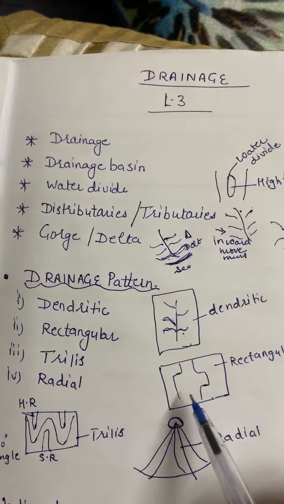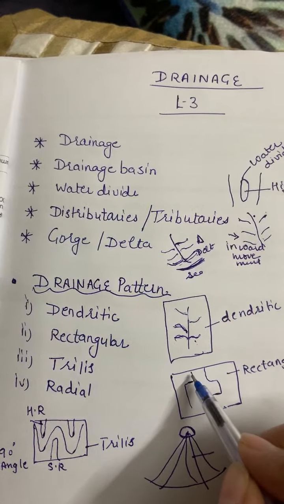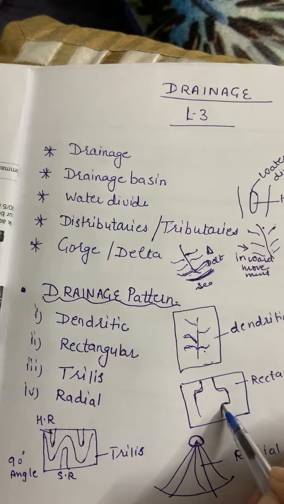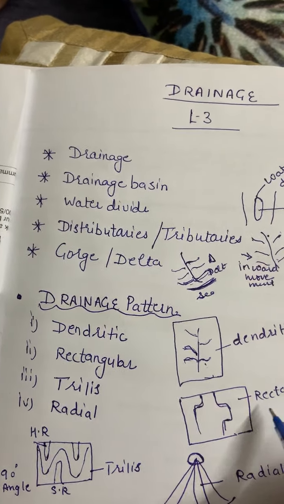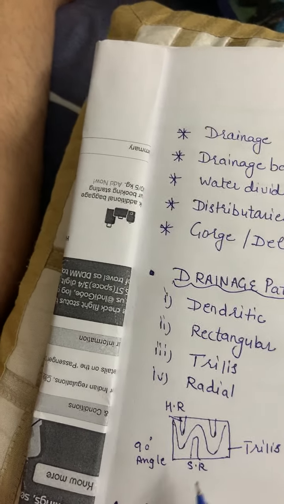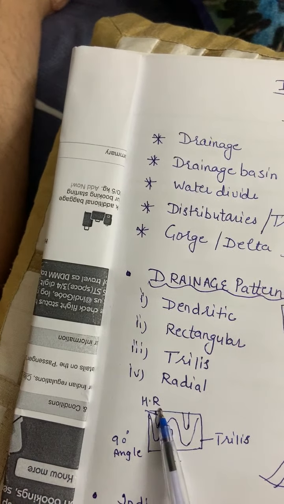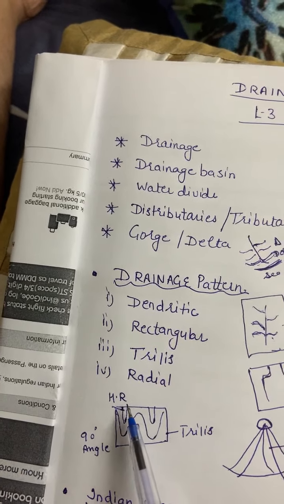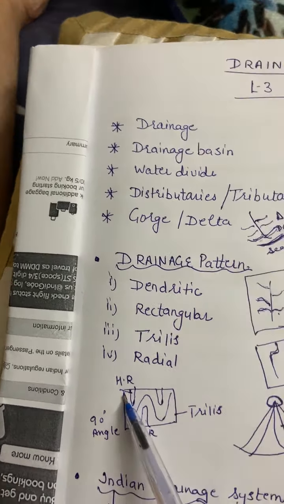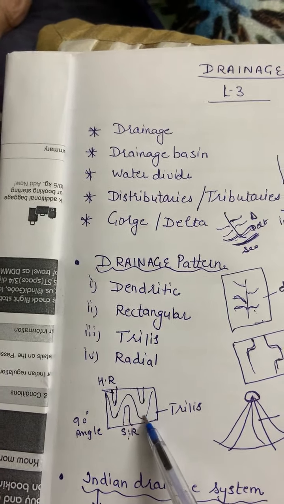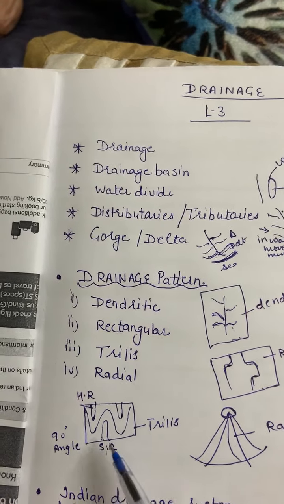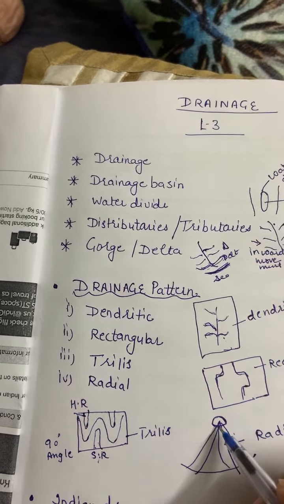Rectangular means when on a plane surface the very closely joined rocks form a rectangular shape, that is known as rectangular pattern. On the other hand, trellis means when a hard rock as well as a soft rock are parallel to each other and the river flows at a 90 degree angle, that is known as trellis pattern. Radial pattern is very easy.